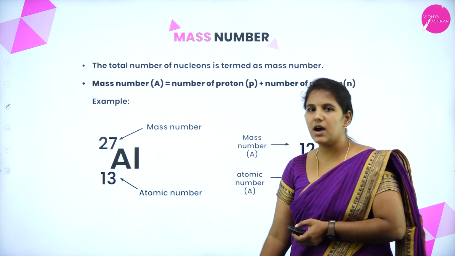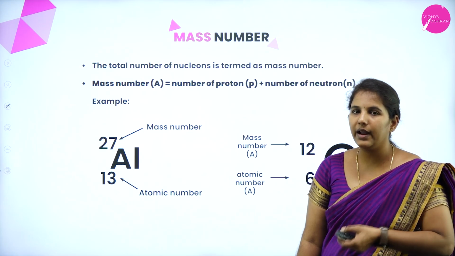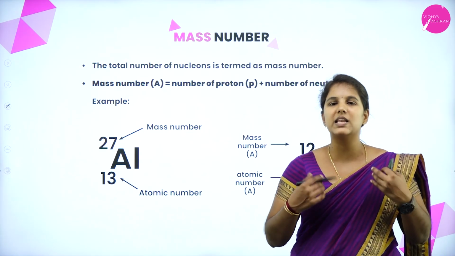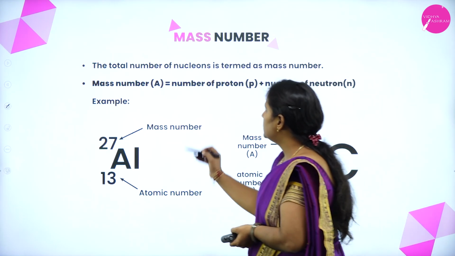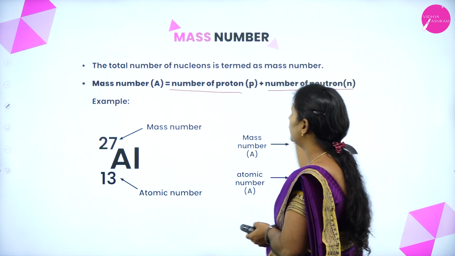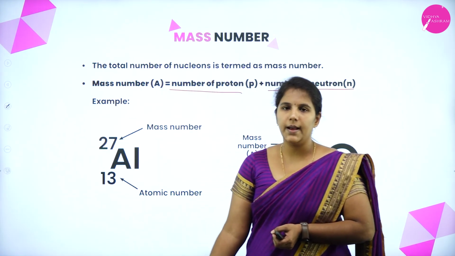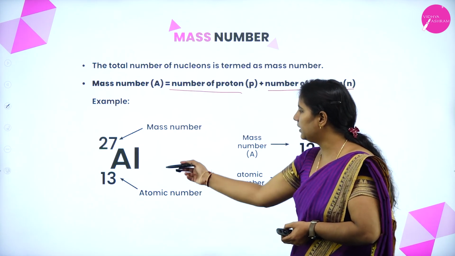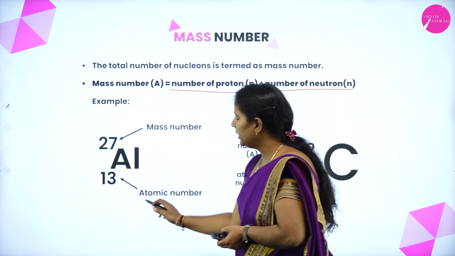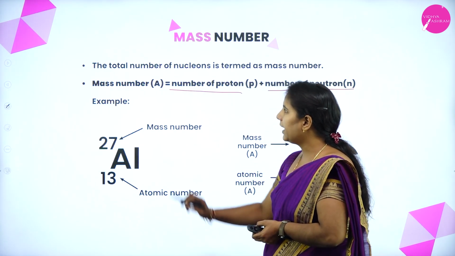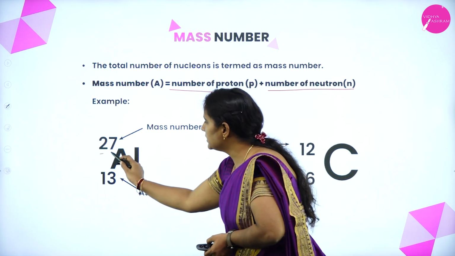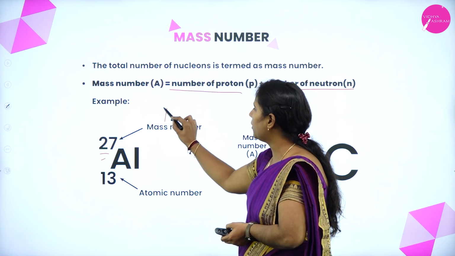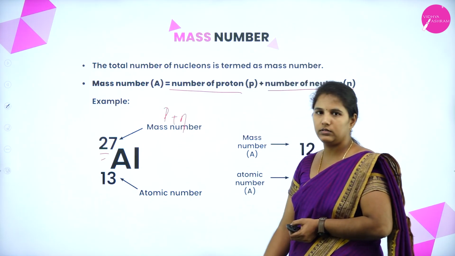Next, we'll move on to the mass number. What is a mass number? It is nothing but the number of protons plus the number of neutrons present in the nucleus of an atom. So it is said to be the mass number. For example, in aluminium, the atomic number Z is 13 and the mass number A is 27. Why is it 27? It includes both the protons and neutrons.